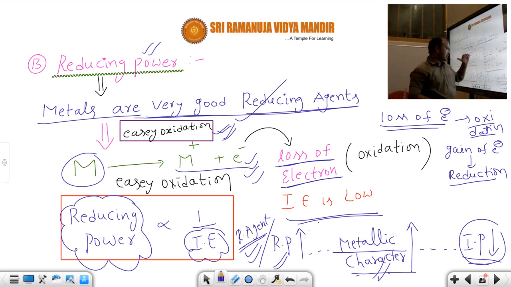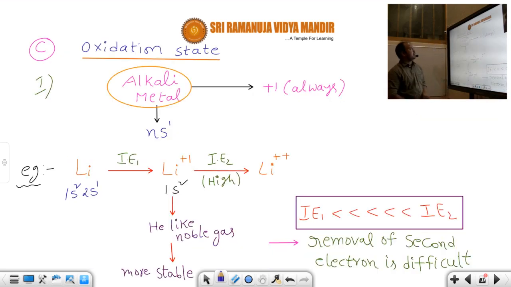As reducing power increases, metallic character increases and ionization potential decreases. So ionization potential influences the reducing power of the metals. Which metal has more reducing power? The one with less ionization potential. Which element has less reducing character? The one with more ionization potential. I hope you are very clear here, students.